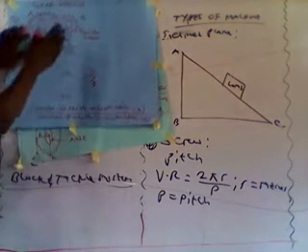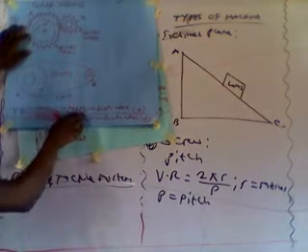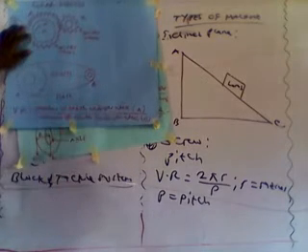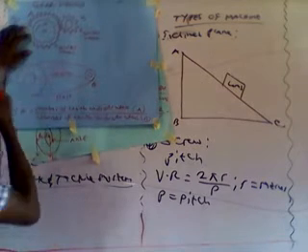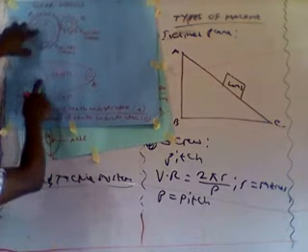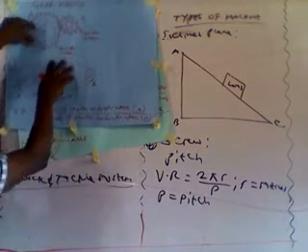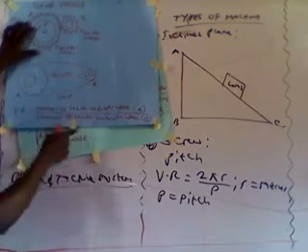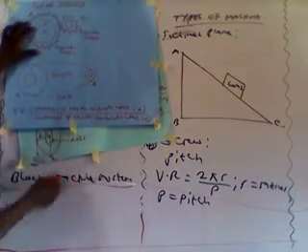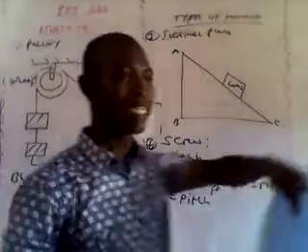So the velocity ratio of any gear wheel system is equal to the number of teeth on the driven wheel over the number of teeth on the driver wheel, the driver being the one that is driving the other one. For instance, if this one is rotating and it makes this one rotate, then this one becomes the driver and this one becomes the driven wheel. So these are the major types of machine that we have.